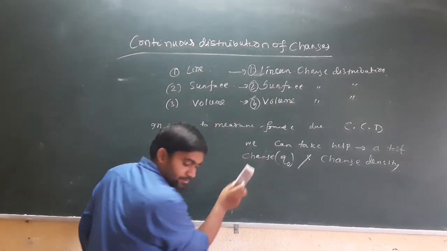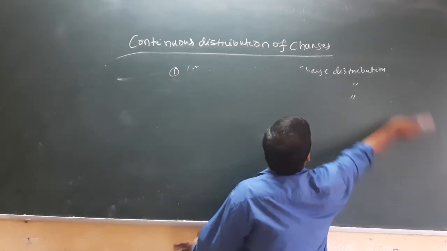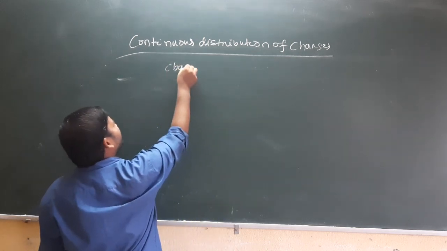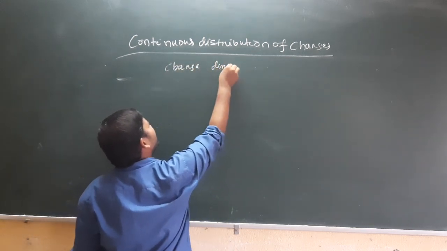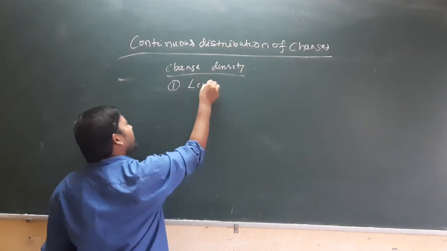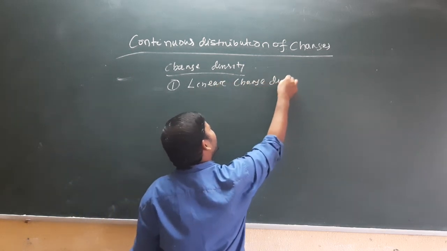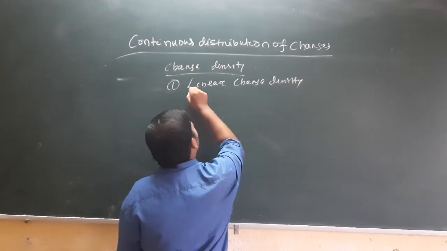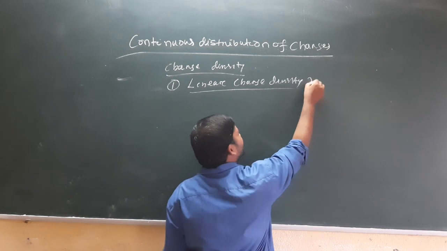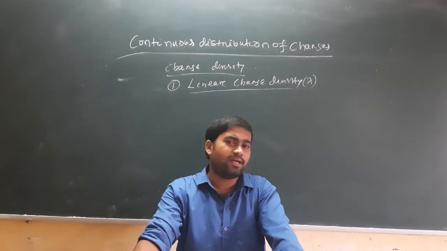First, number one is linear charge density. Linear charge density always takes the study of charges arranged continuously over a line.